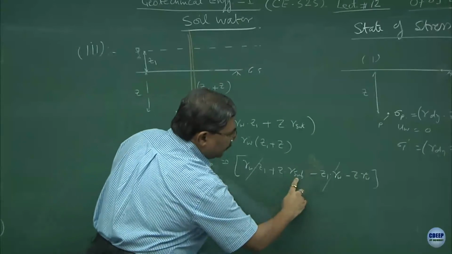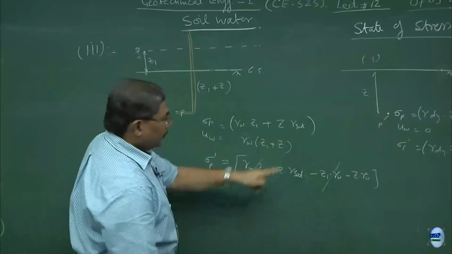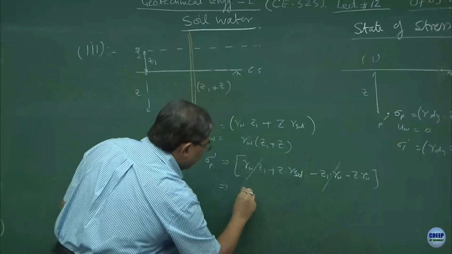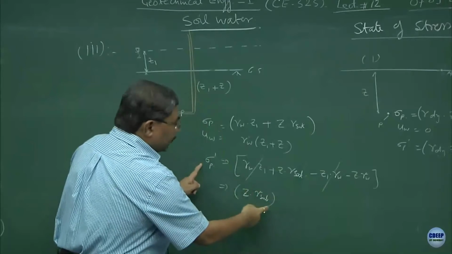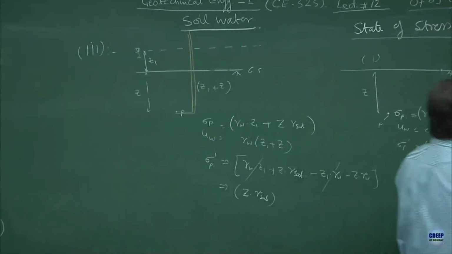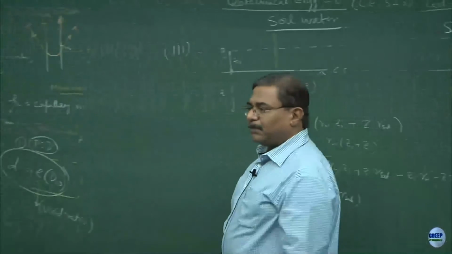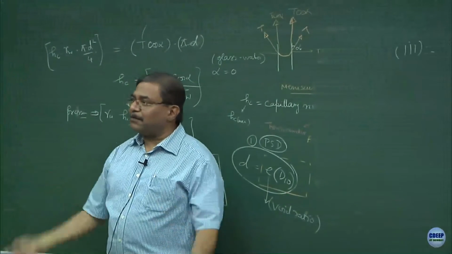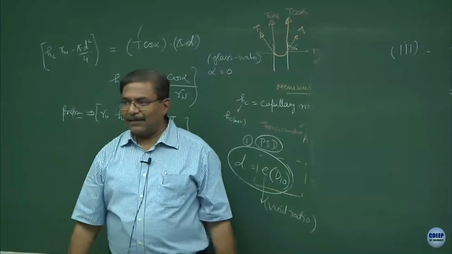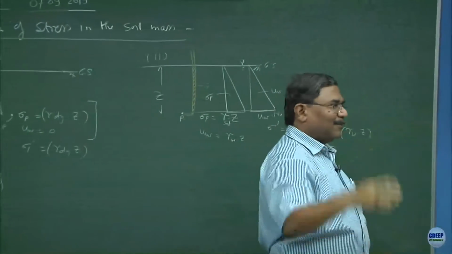Now, please excuse me, this is gamma saturated, alright. So, Z gamma saturated minus Z gamma W will be Z into gamma submerged. Effective stress remains constant whether the water table is on the surface or whether it has gone up. So, what is the problem? Why do buildings collapse? When the water table drops down, and let us try to analyze that situation. If you can maintain the water level up to that point forever, there is no issue.